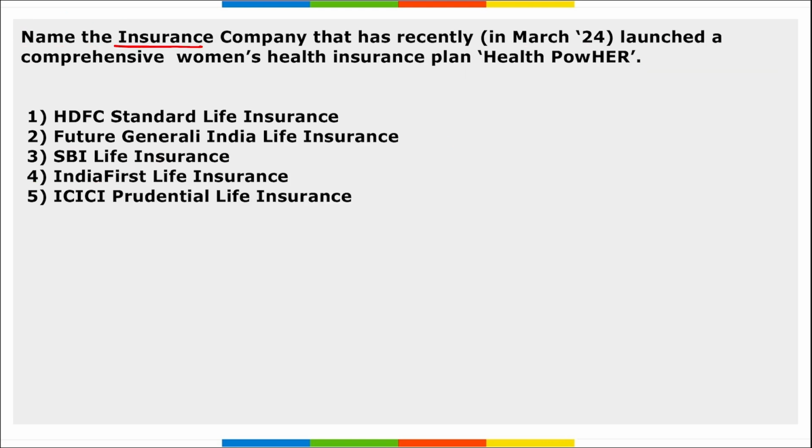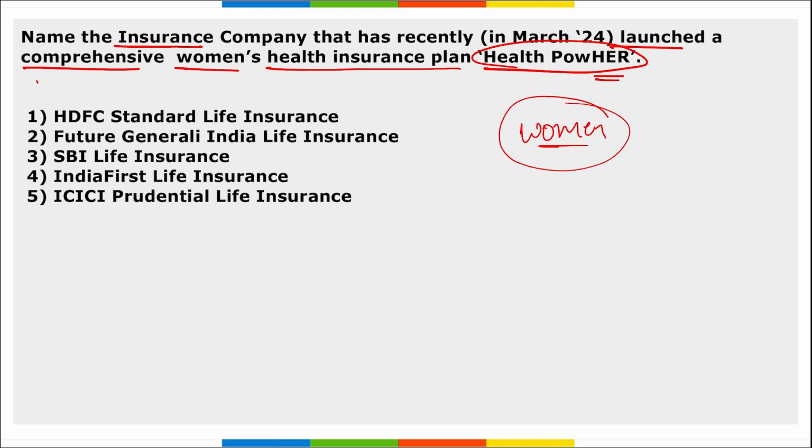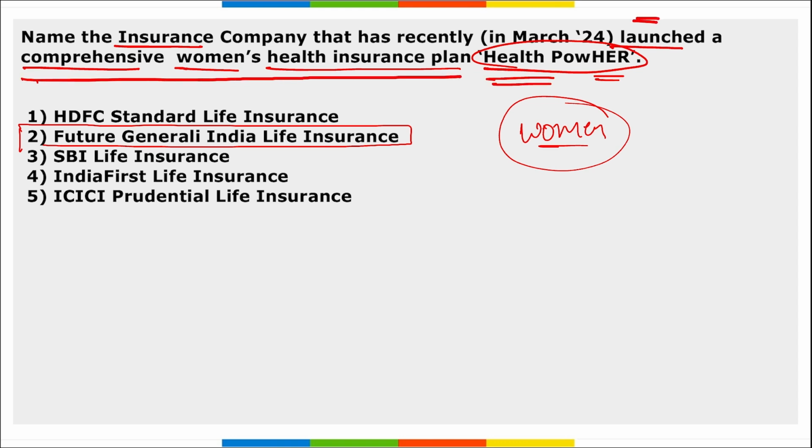Next, name the insurance company that has recently launched a comprehensive women's health insurance plan, that is Health Pow Her. Right? It is for women. Which is the insurance company that has launched it? It is Future Generali India Life Insurance. They have recently launched a comprehensive women's health insurance plan, Health Pow Her, and this is designed specifically targeting women.